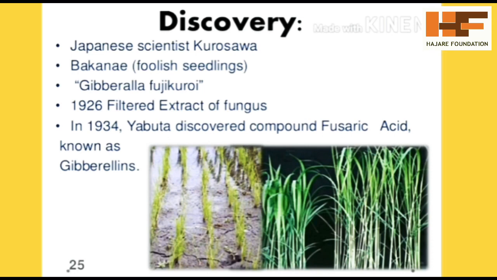Kurosawa discovered the initial steps of gibberellic acid, but it was chemically isolated by the scientist Yabuta. Both worked hard to understand gibberellic acid as a phytohormone commonly secreted in plant growth, especially at internodal growth.